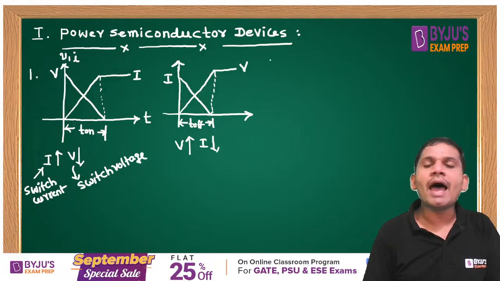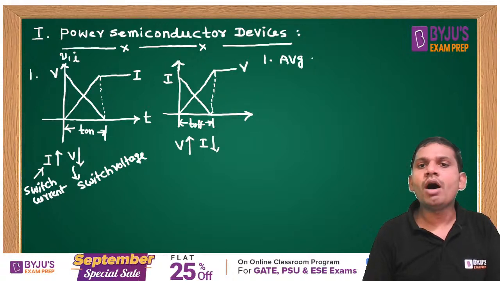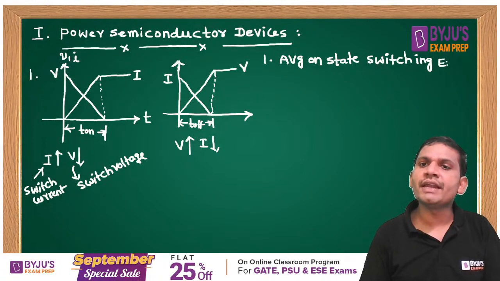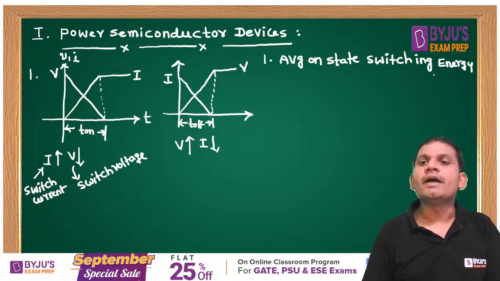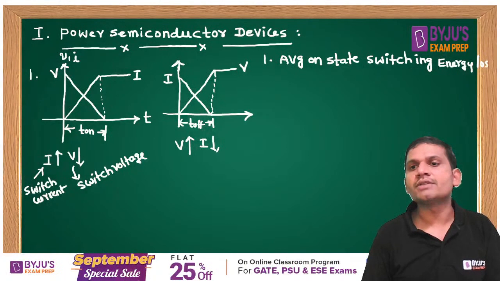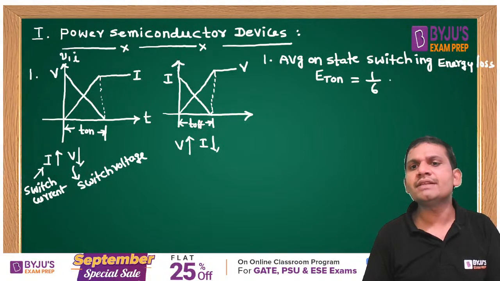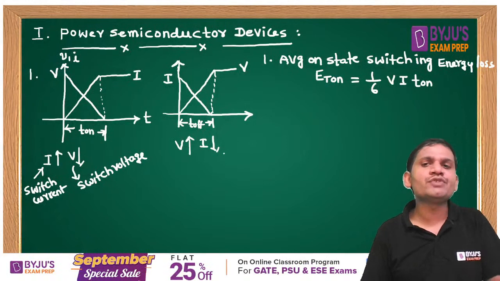The first one is the average on state switching energy loss. The direct formula is 1 by 6 VI into T on. This is the on state switching energy loss.